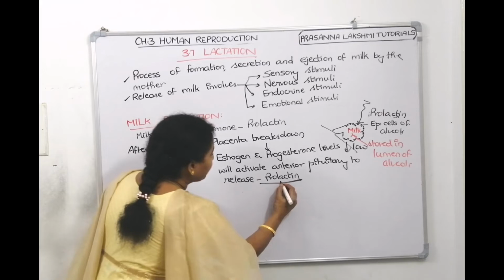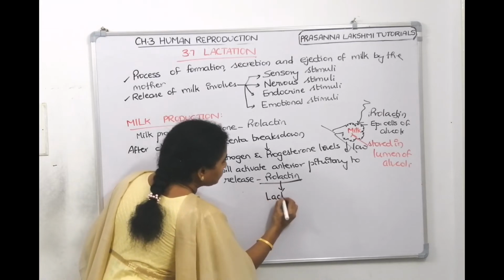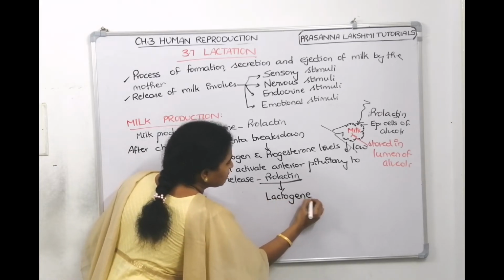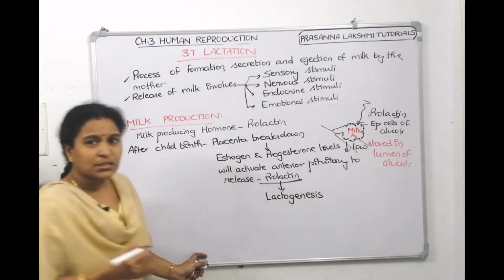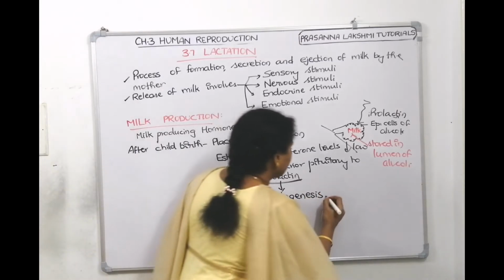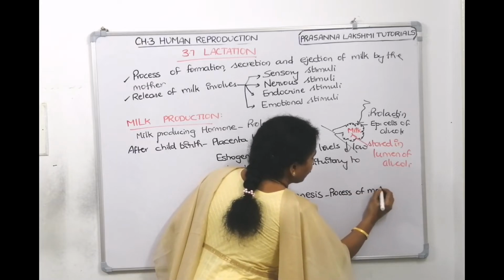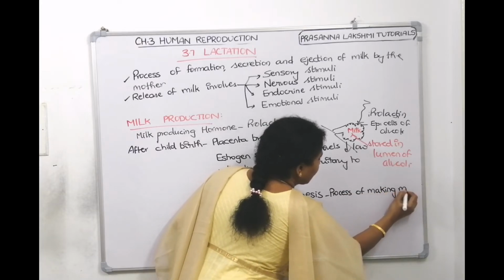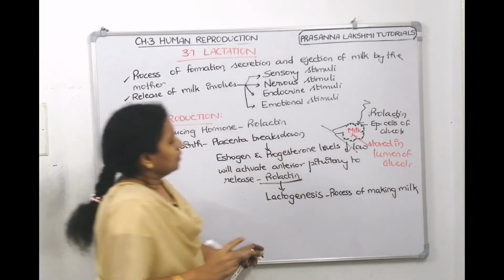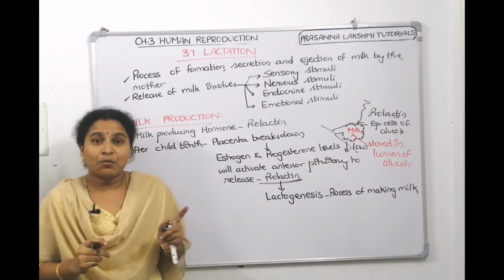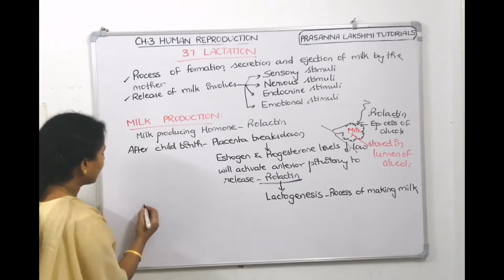Now, this prolactin helps in lactogenesis. What is lactogenesis? It's the process of making milk. Now, what is galactogenesis? Let us see that also.